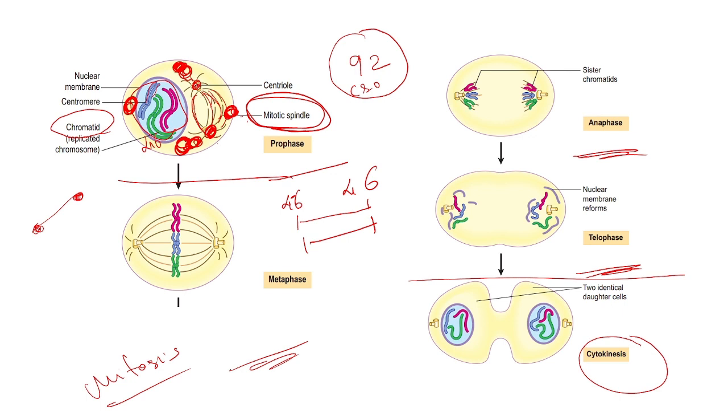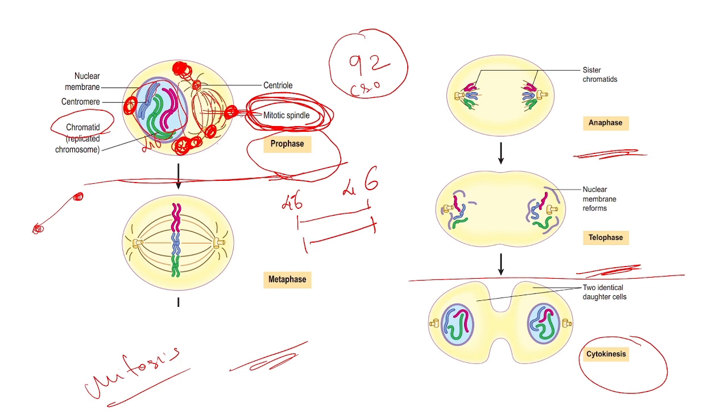This centriole will move to each pole or each end of the cell, and these centrioles will attach by that thread-like structure, that is mitotic spindle. All this is happening in the prophase. This much is happening in the prophase. You understood what is happening in the prophase?